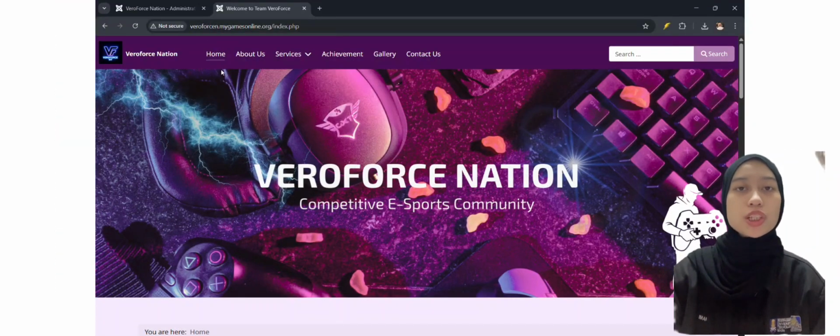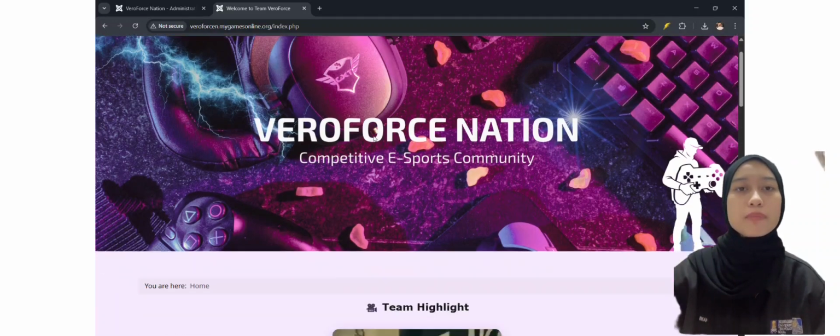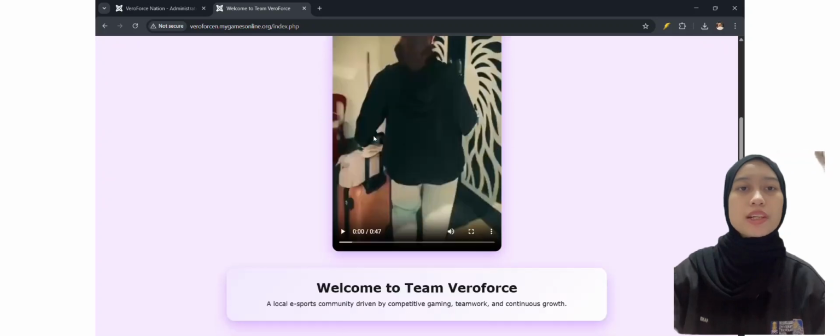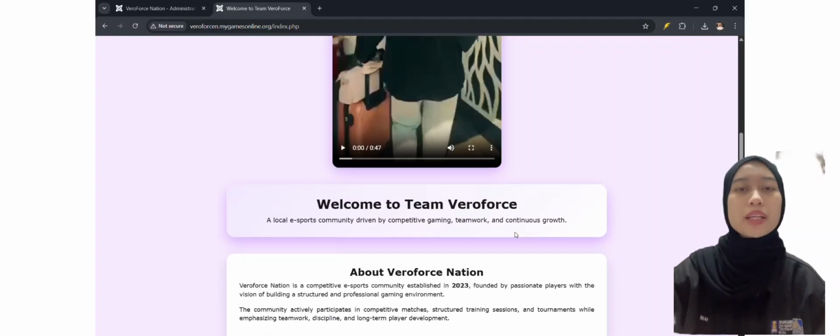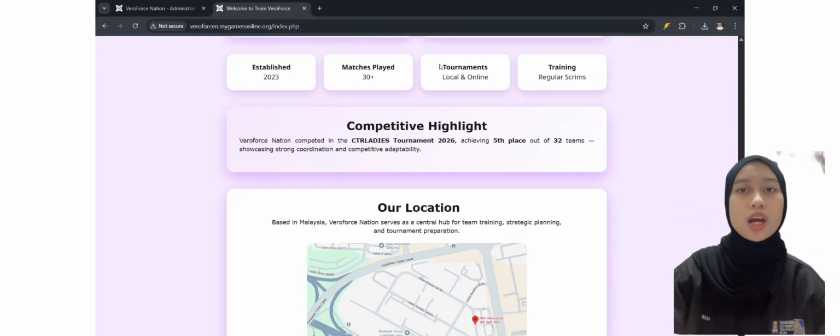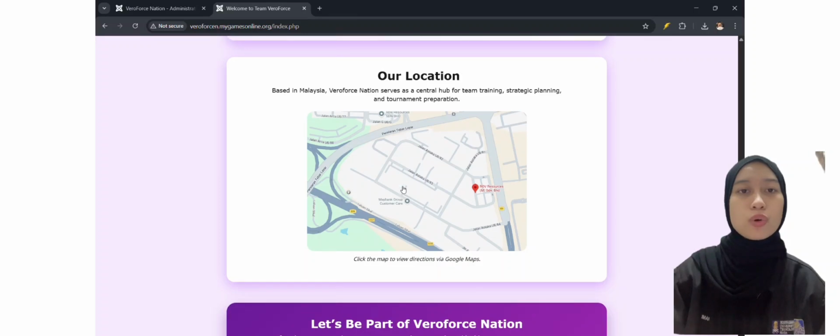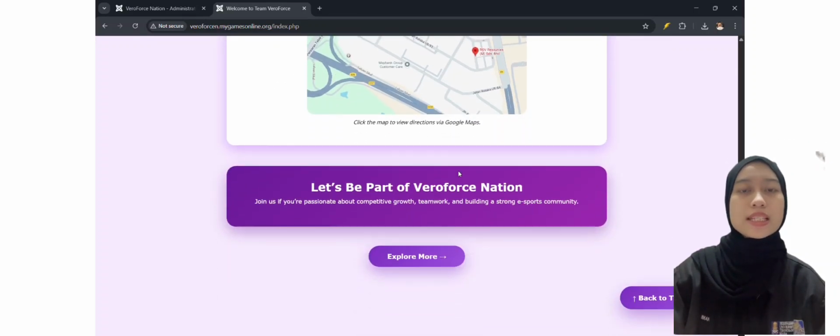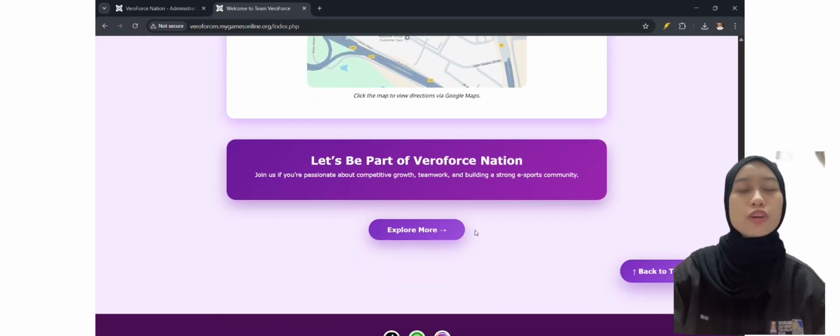For the home page, it functions as the main landing page of the website. In Joomla, this page is created using a menu item linked to a featured article, which allows important content to be displayed as the first view when users access the site. The purpose of the home page is to introduce what Veraforce Nation is, provide a clear navigation flow, and guide users to key sections such as About Us, Services, and Contact pages.